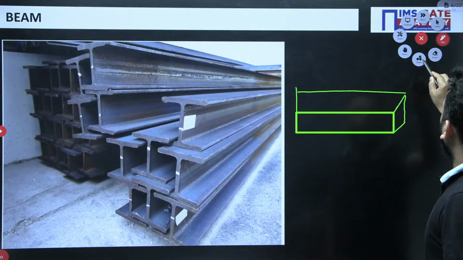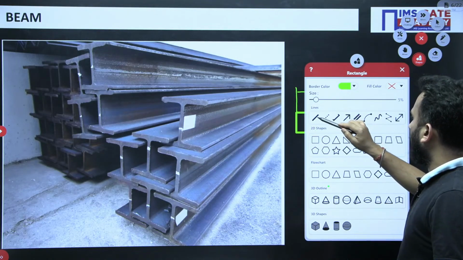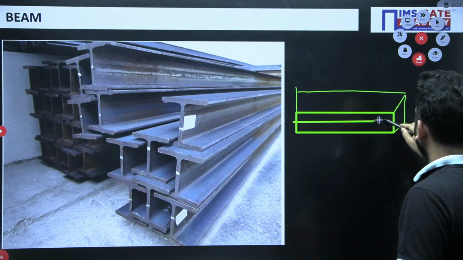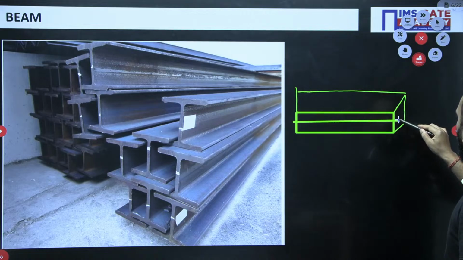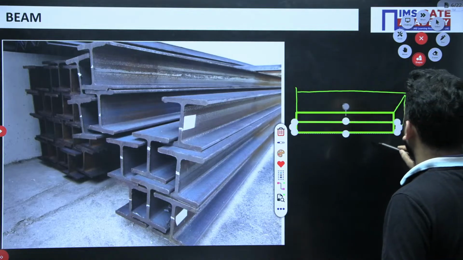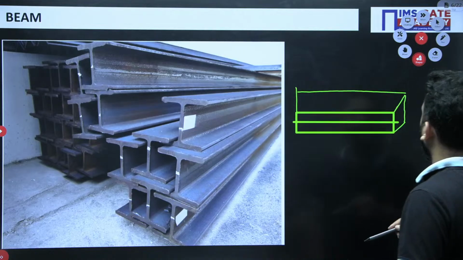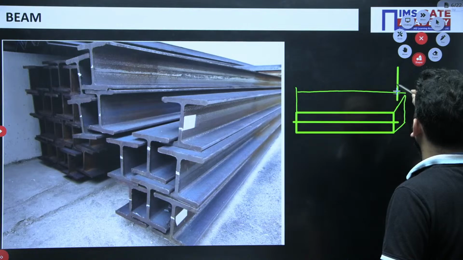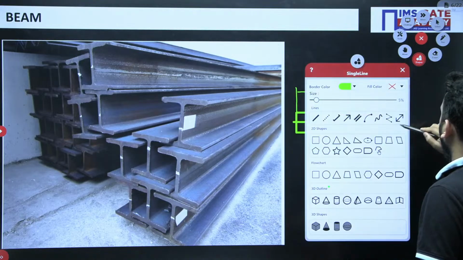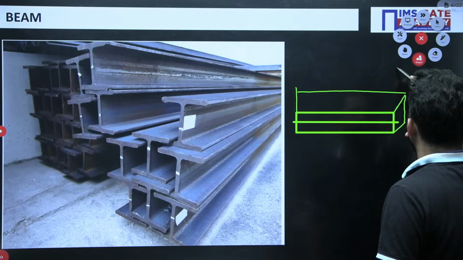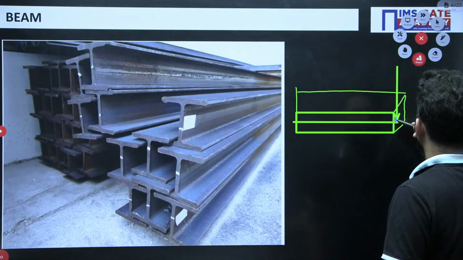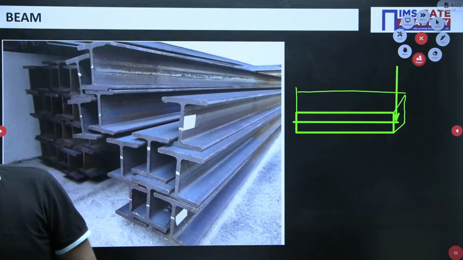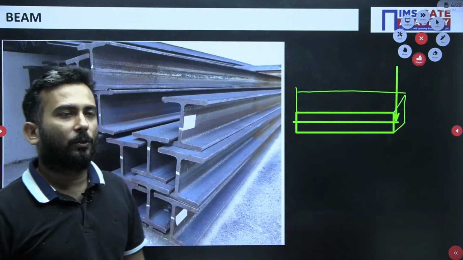Now what is the longitudinal axis? The axis along the length is the longitudinal axis, and the loads which are applied perpendicular to the longitudinal axis, that structural element is called the beam.